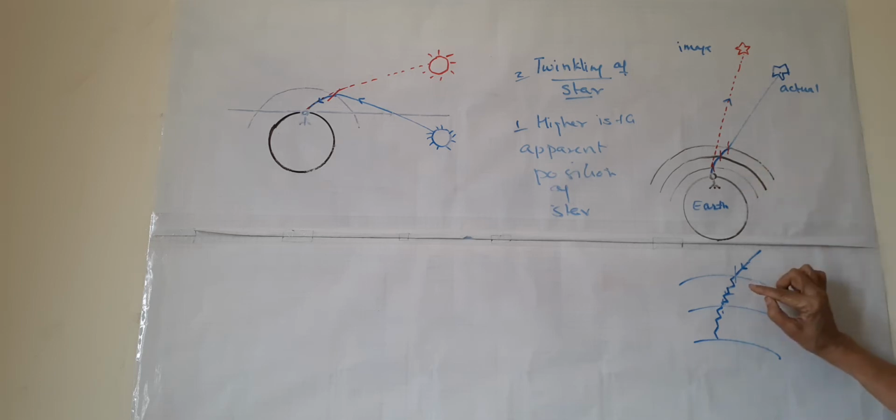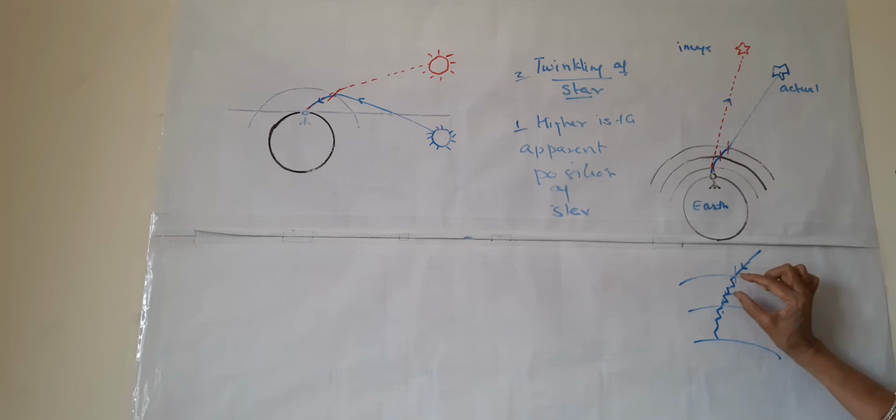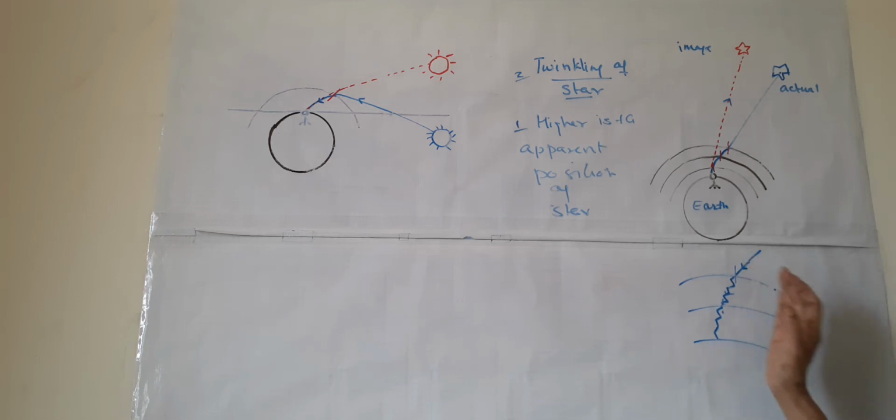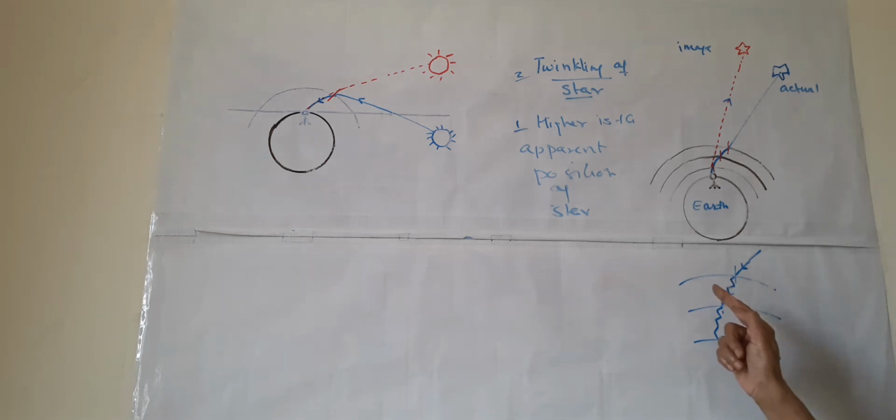So the density is not fixed at a time. Sometimes it is denser, sometimes it is less dense. So due to the changing density, due to the motion in the atmosphere around the earth, these rays also take a zigzag path.